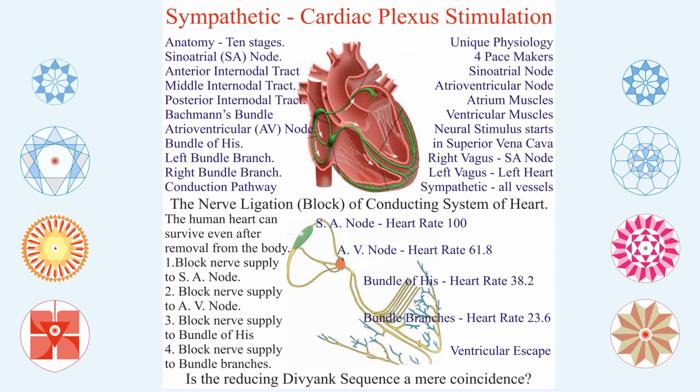If there is a block before the SA node, the heart rate increases to 100, but if it is at the SA node and beyond, it can come down to 61.8, then lower, and you can still have a ventricular escape. As a result, you could lead a perfectly healthy life without any problem whatsoever. If that can be done, I can assure you, you lead a perfectly healthy, wealthy, wise and happy life. From that angle, this particular projection makes sense of why nature has provided 10 stages of the conducting system in the heart.